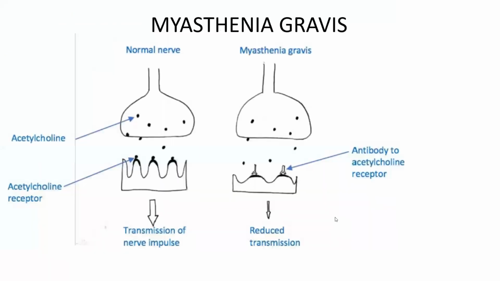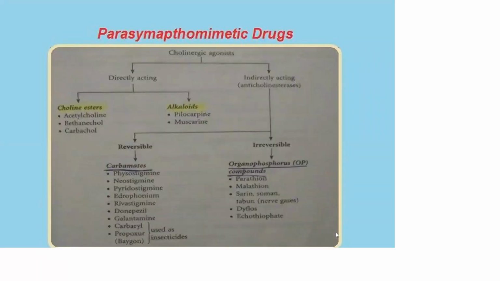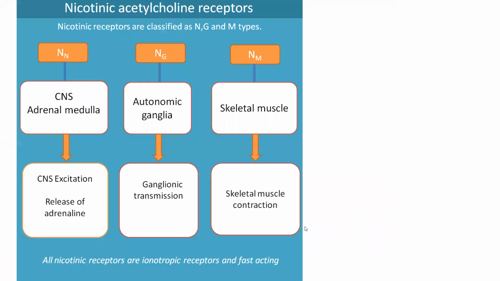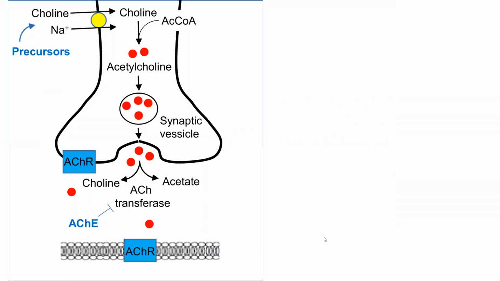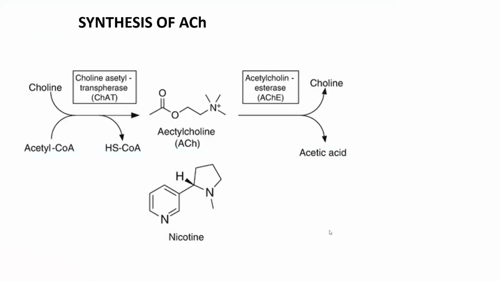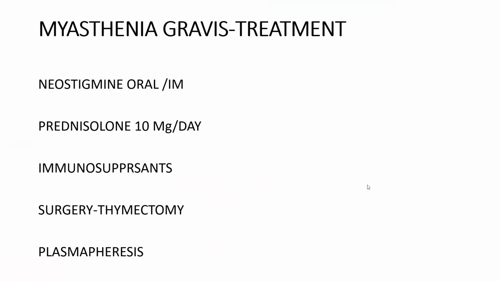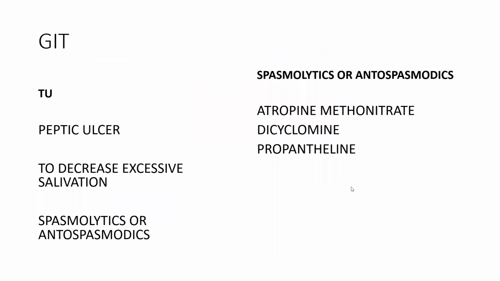And then we spoke about acetylcholine and its pharmacological actions, and then about cholinergic receptors, and then we finished the synthesis of acetylcholine. So here we finished the cholinergic and antimuscarinic drugs. Thank you.